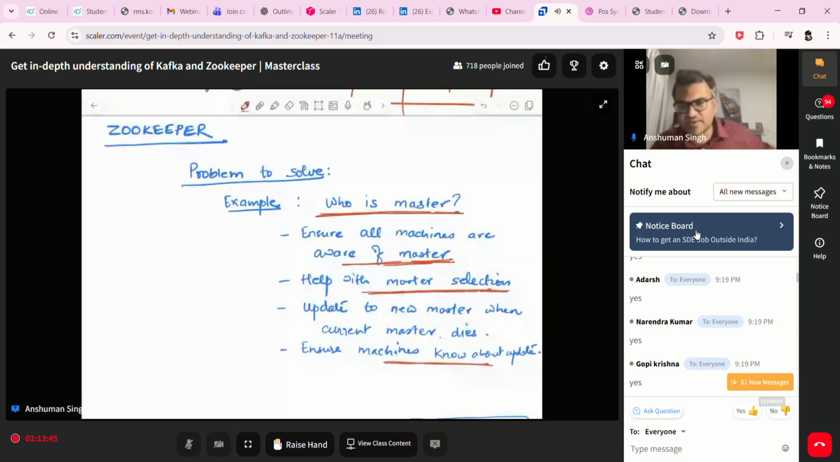Forget about Zookeeper. Everyone, please forget about Zookeeper. You keep asking what is Zookeeper. There's nobody called Zookeeper. There's a problem we want to solve. We will build Zookeeper ourselves. What is the problem that we are trying to solve? Is that clear to everybody? Master, new master selection, updating the master. Is that problem statement clear?